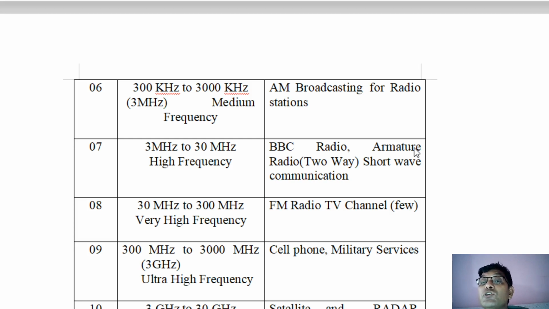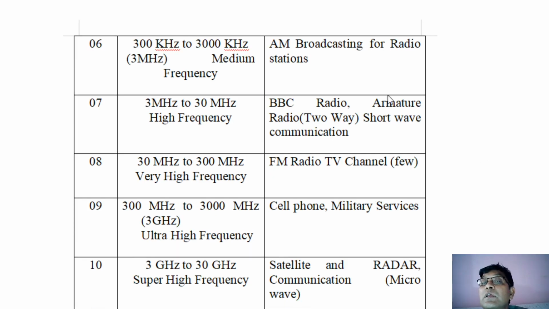Then shortwave communication. BBC means British Broadcasting Corporation, which is widely known for giving very fast news. So this is the BBC. Then the next one is FM, as I told you earlier, 30 megahertz to 300 megahertz. So this is called the FM radio channel. A few FM radio channels are in this range, because it starts from 88 megahertz only. So from 88 megahertz onwards, it is there in this way.